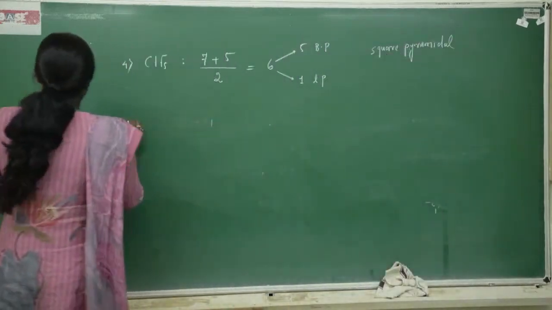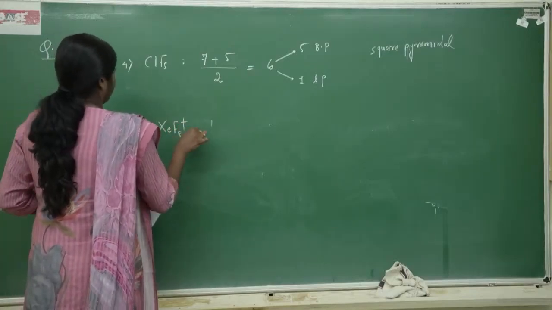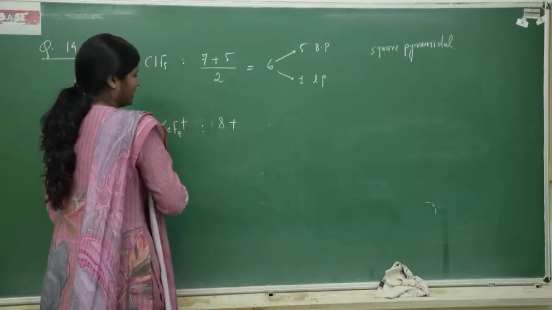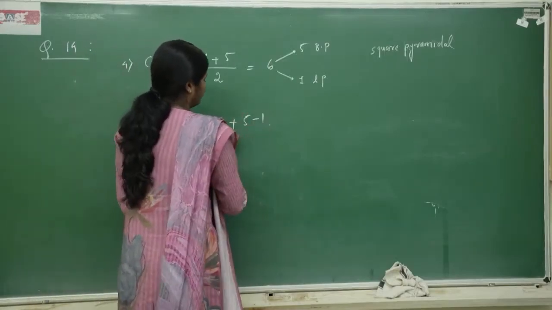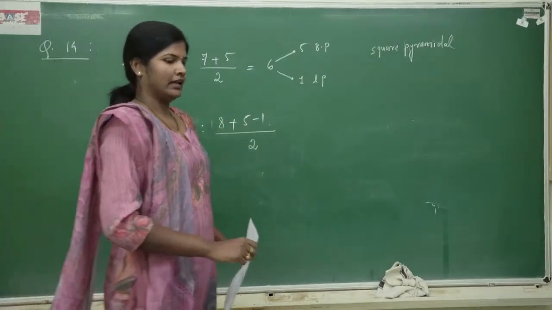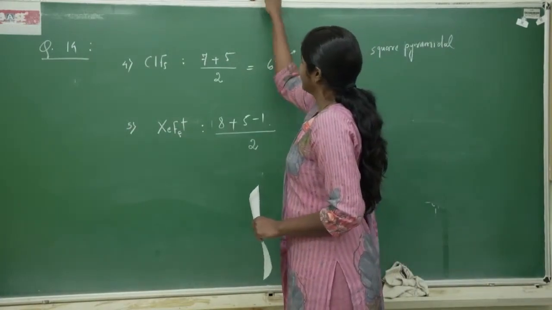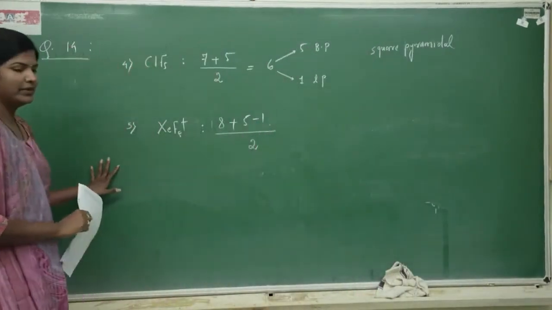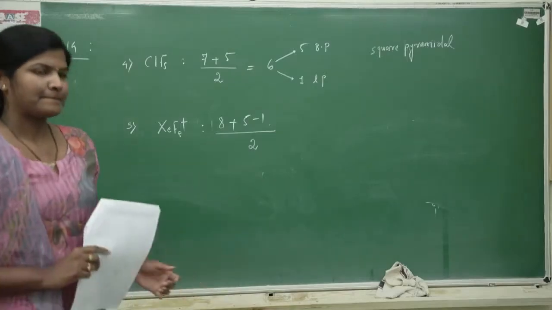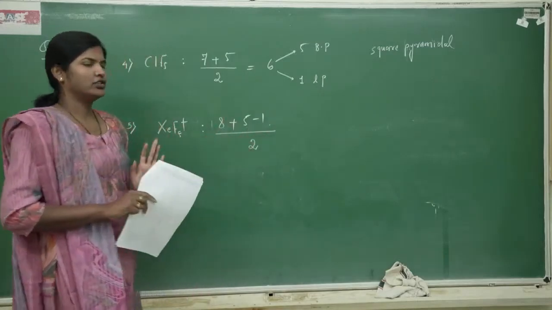Okay, now let's look at the fifth example. XeF5 plus. Xenon has 8 valence electrons, fluorine has 5, so 8 plus 5 minus 1 divided by 2.